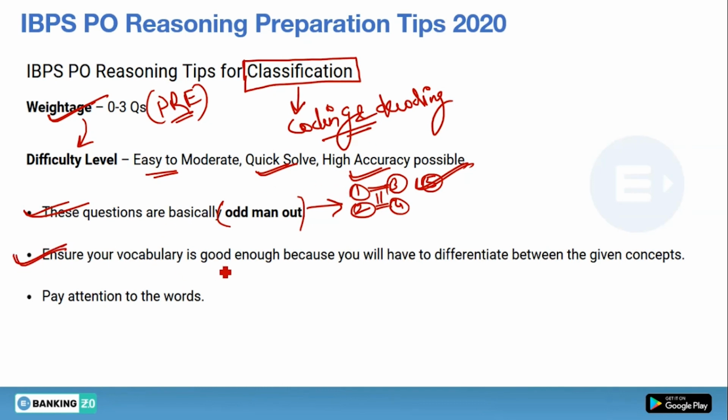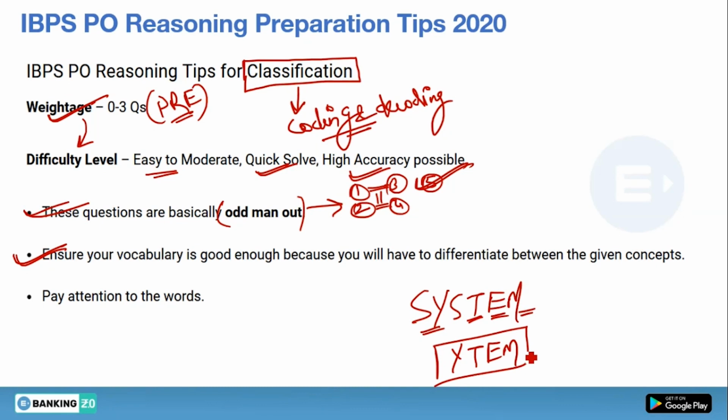Now ensure your vocabulary is good enough because you will have to differentiate between the given concepts. For example, suppose a word will be given to you like system. In the question it will be given that you have to pick the second, fourth, fifth and sixth alphabet, and you have to arrange these alphabets so that a meaningful word can be formed.